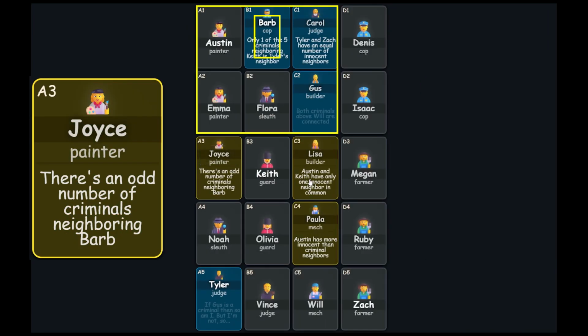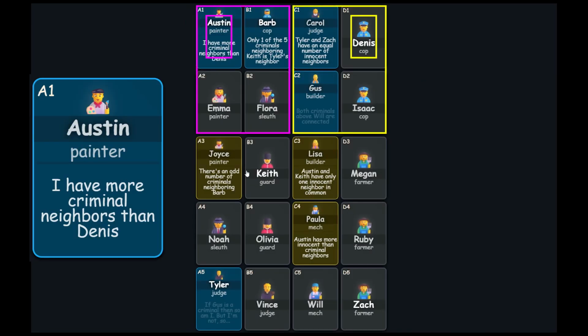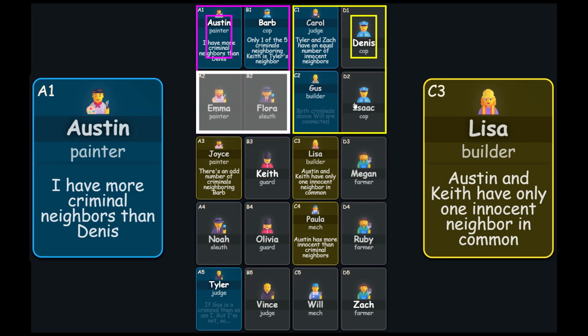There's an odd number of criminals neighboring Barb. Again, there's one criminal among these two, so we can mark Austin as innocent. Austin has more criminal neighbors than Dennis. Yet again, Austin has only one criminal neighbor, so Dennis must have none.